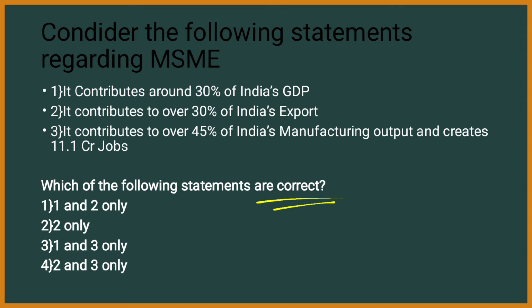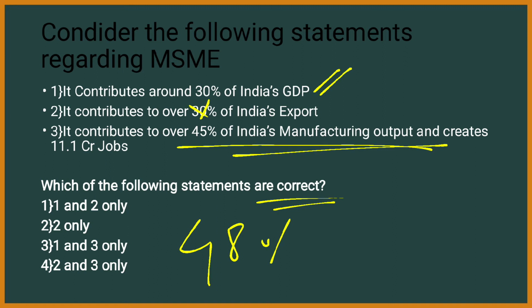See, MSMEs contribute 30% of India's GDP. This statement is right. It's not 30%, but it contributes over 48% of India's exports. And third, it contributes 45% of India's manufacturing by creating 11.1 crore jobs per year. Therefore, the second statement you should eliminate. The remaining answer is 1 and 3 only.